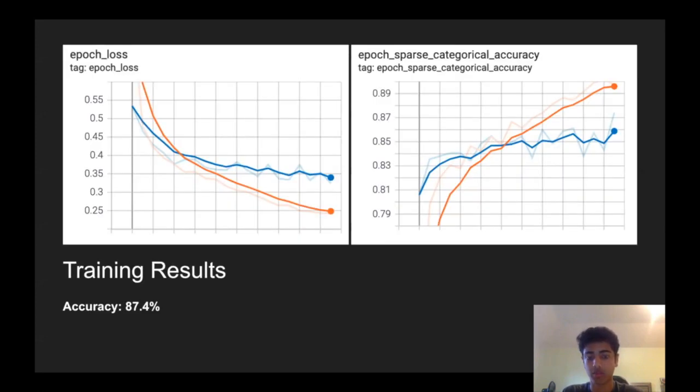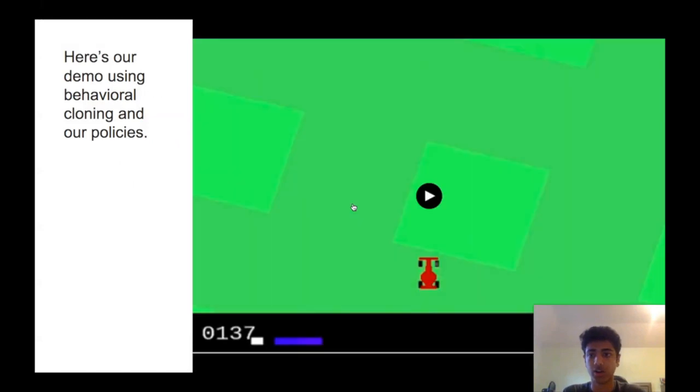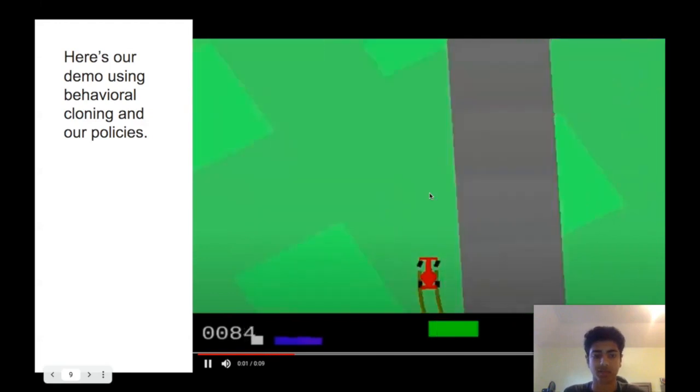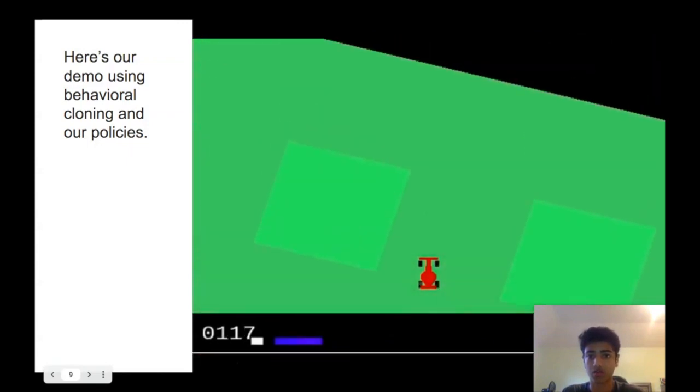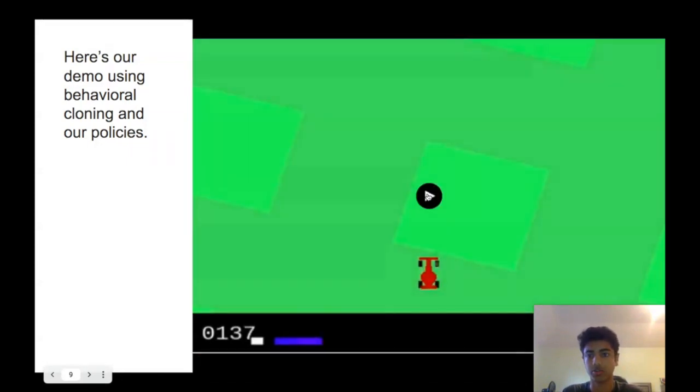Combining our reinforcement learning and our behavioral cloning, we got an accuracy of about 87.4%, which looks pretty good. However, when you see how our model did with our behavioral cloning and our policies, you can see that it didn't perform as well as expected, or that we could do better. The reason is that the moment the car got off road completely, it had no clue what to do, because both our behavioral cloning and our policies did not instruct the car on what to do once it got off the road. It only punished it for going off the road.